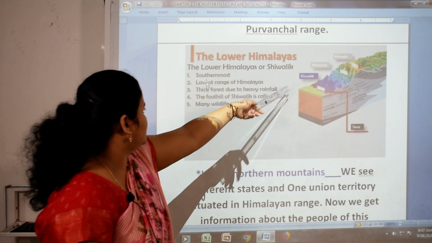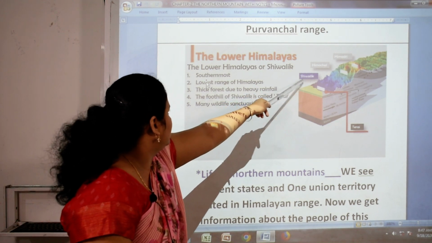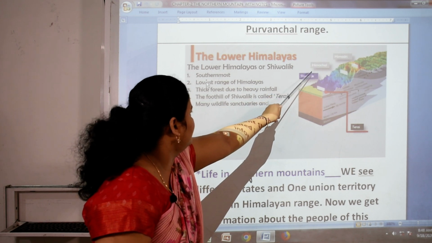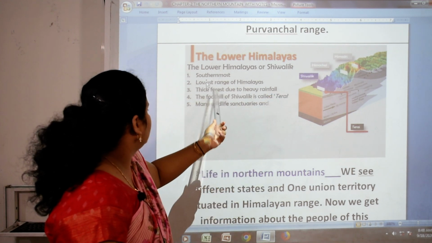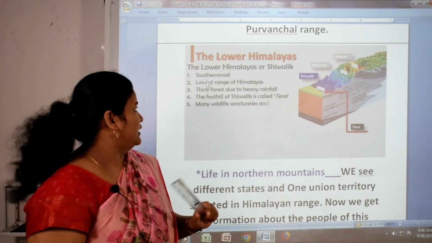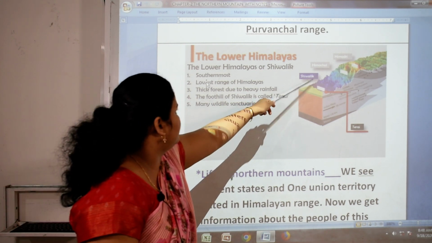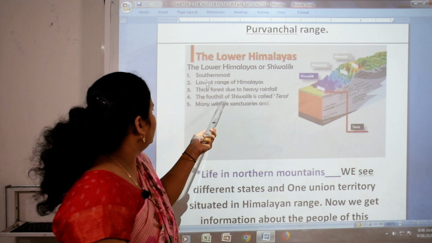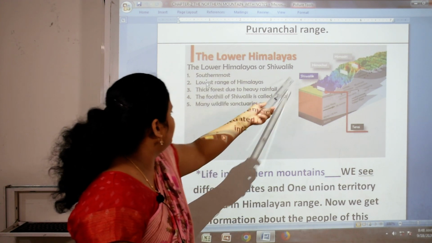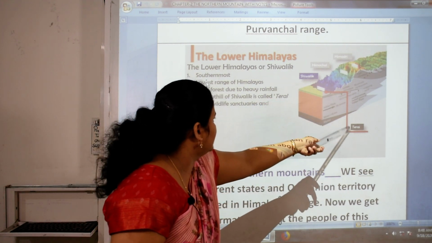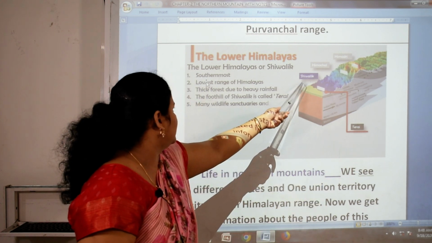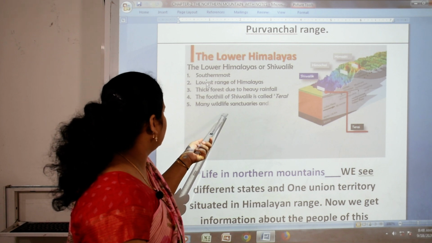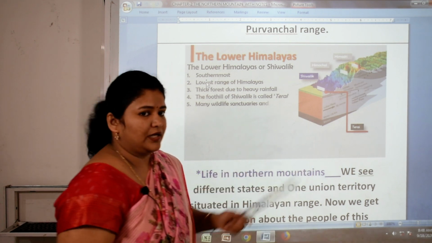Now you can see in the picture where the Shivalik is located. It is located down from Himachal. This is the Shivalik. It is the lowest range of the Himalayas and it is also covered with thick forest. The foothill of the Shivalik is called Terai. The Terai is also situated in the Shivalik, and many wildlife sanctuaries are in the Terai.